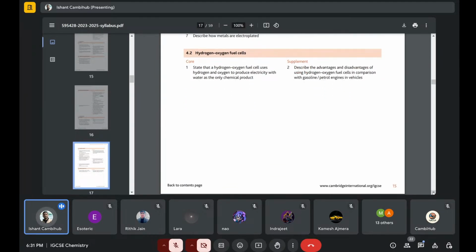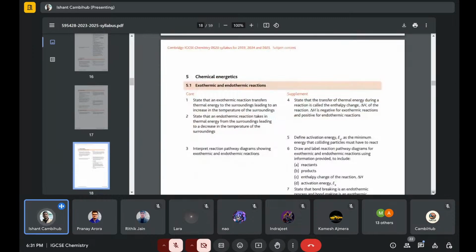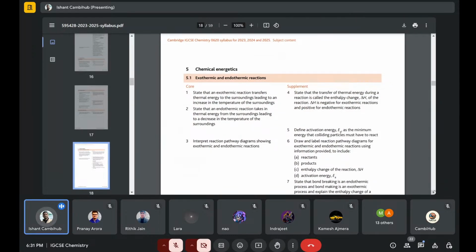Then the hydrogen oxygen fuel cell. There are chances of this topic coming in the Feb March paper, because I think there wasn't any hydrogen fuel cell type question in paper 3 variant and paper 2 this time. In my variant it was not there, but the hydrogen oxygen fuel cell can come. This topic is also important. Now from the chemical energetics part.